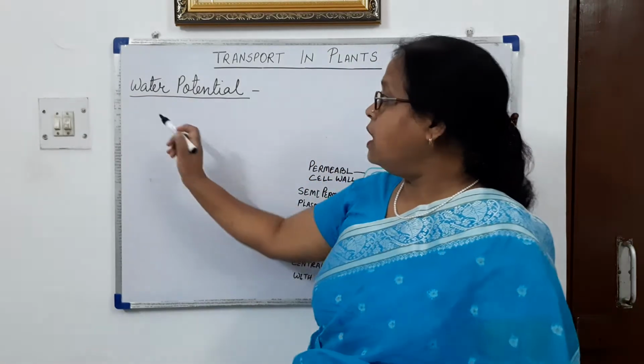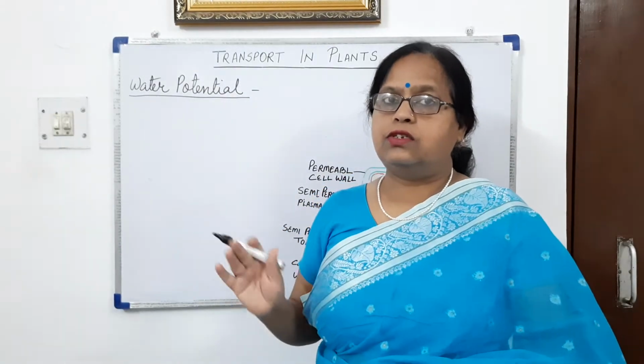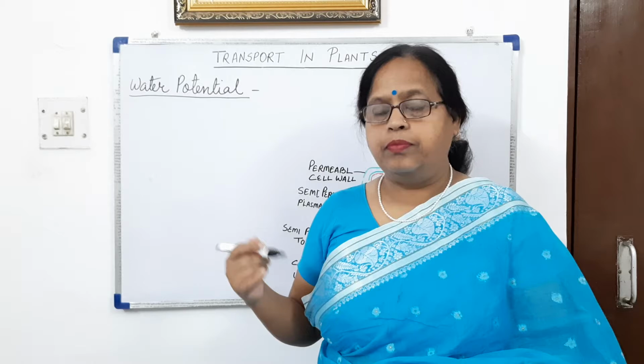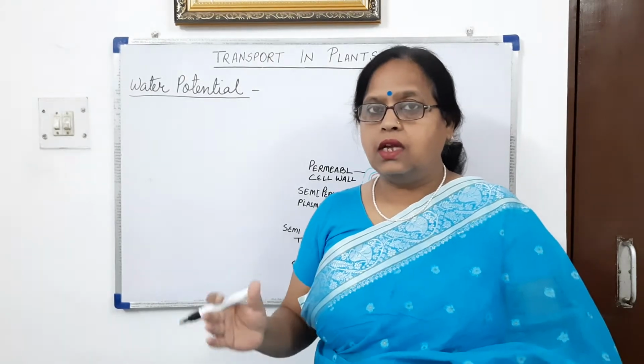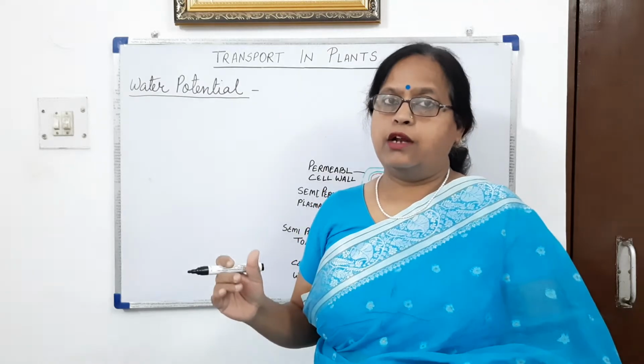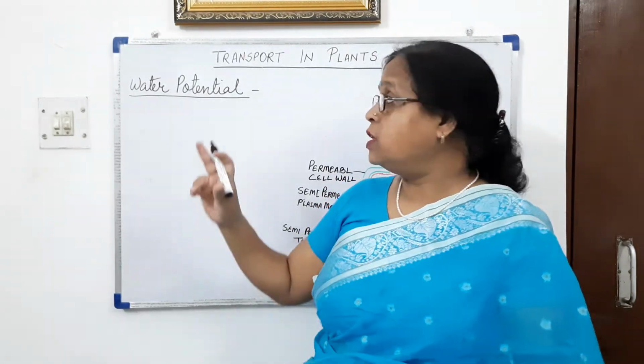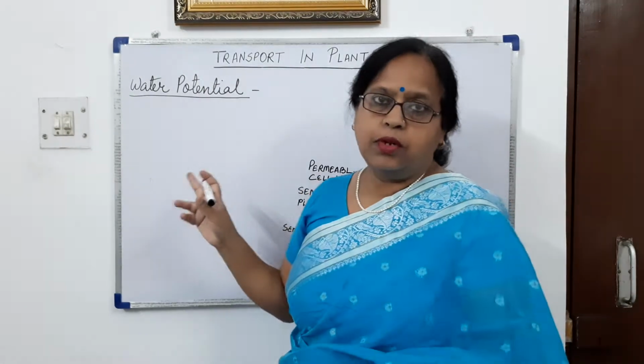Today we are going to study the osmotic relationships of the plant parts. To know how the osmotic relationships work in the plant part, we need to know some terms, and one of them is water potential.